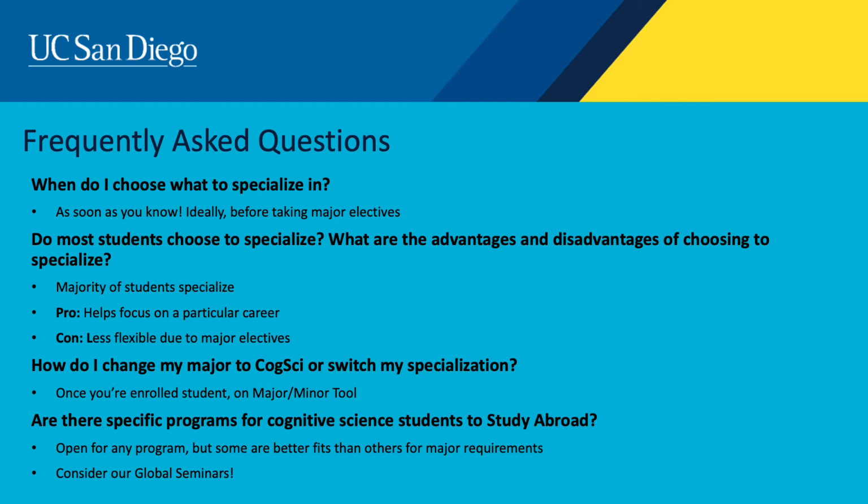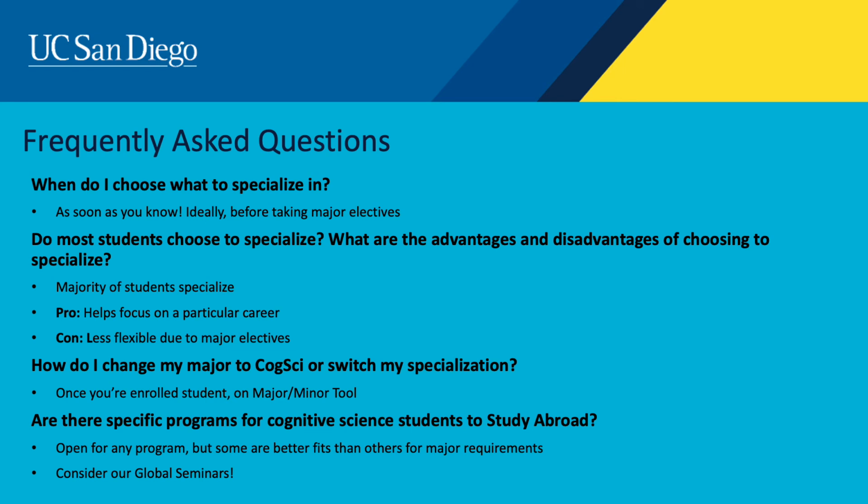Another question is, how do you change your major to Cog-Sci or switch your specialization? You'll be able to do this once you're an actively enrolled student. Incoming students are automatically enrolled with a Cog-Sci BA or BS without specialization. So once you start enrolling in classes in the fall, you can change your major to the specialization of interest. To do that, you need to visit the My Triton link, and under Advising and Grades, click the Major Minor tool to declare the specialization that you're interested in.